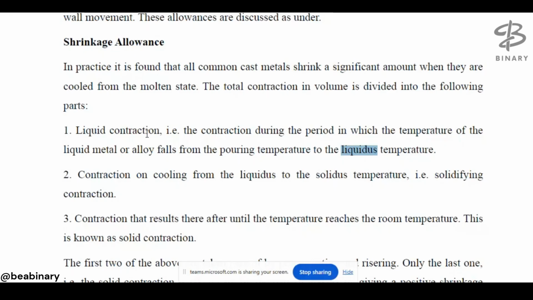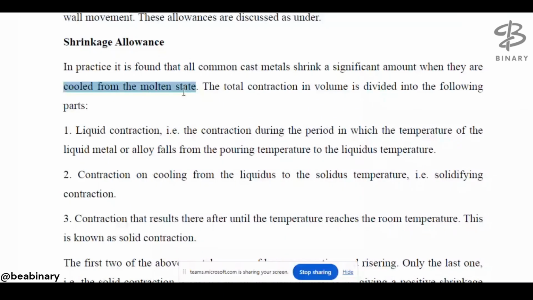Okay. So liquid contraction will occur, and after that, cooling from the liquidus to the solidus temperature, the solidus contraction will take place. Then the contraction that results until the temperature reaches room temperature is known as solid contraction. So we are talking about three different types of contraction, and these three types of contraction make up the shrinkage. What do you mean by shrinkage? Shrinkage occurs when the metal is cooled from the molten state. So there is a total contraction in volume.